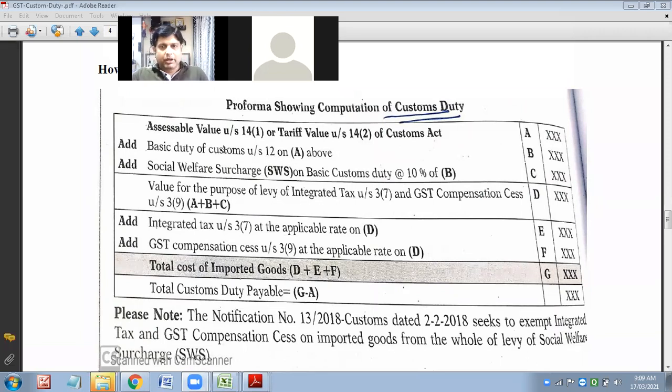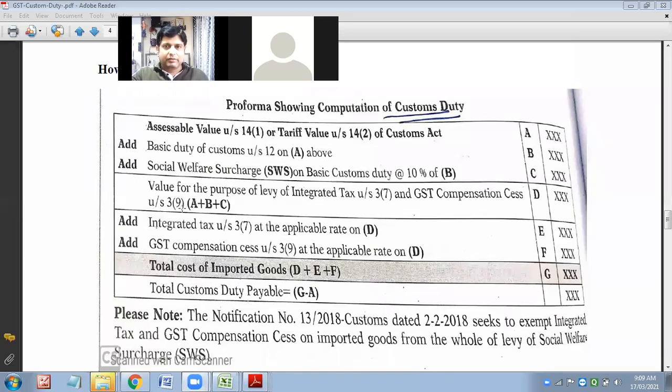We did it from the beginning also. So, assessable value. Why am I telling you assessable value? Because you are importing the goods. It will come from another country. So whatever expenditure we have incurred in getting those goods from that country's manufacturing unit or factory till our land will be your assessable value. That we will take up later on, don't worry. That is there as per Section 14(1) and Section 14(2). We will be discussing later on.